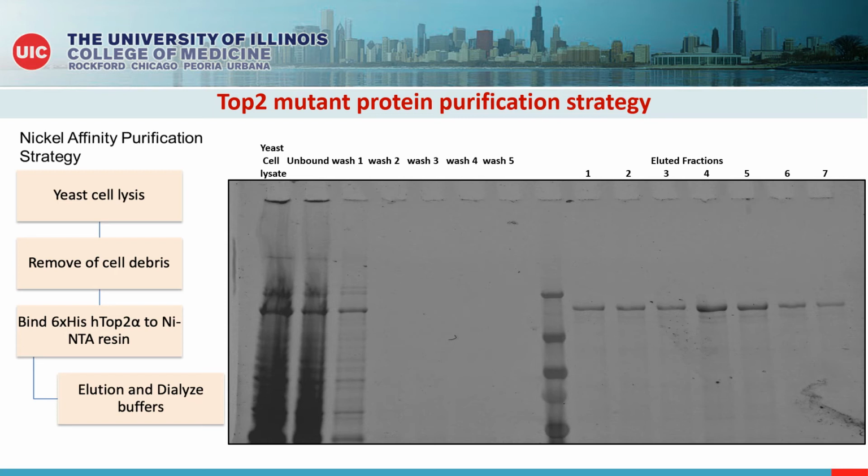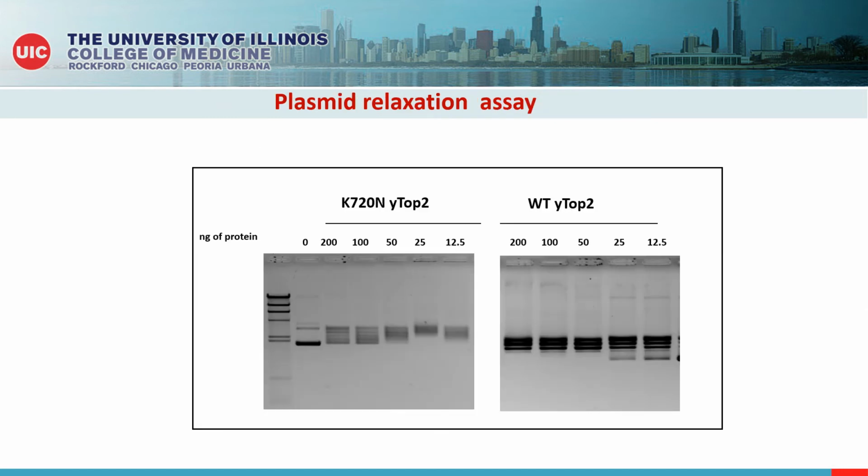Appropriate vectors expressing the TOP2 proteins were introduced in yeast cells, grown, induced with galactose, harvested, and the cells were lysed. Nickel affinity-based purification strategy was used to purify the His-tagged proteins. The gel image shown here is a result of such purification with various fractions such as the total cell lysate, unbound fractions, wash fractions, and finally the eluted fractions. The purified proteins were then analyzed biochemically.